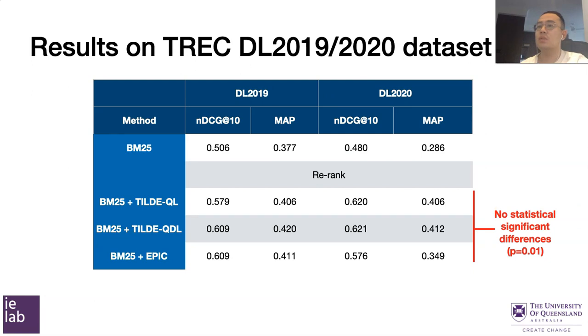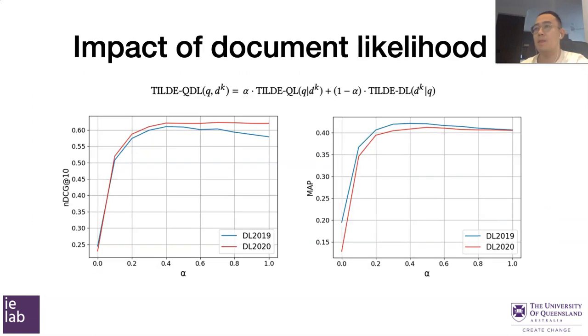The results on the Deep Learning collection are more or less the same. Again, we did not find statistical significance between TILDE and EPIC. In this slide, I investigate the impact of the document likelihood signal on our model effectiveness.